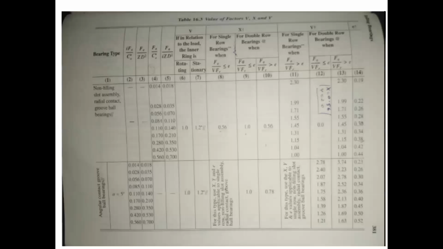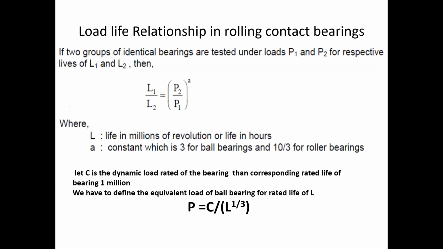The next important thing of our interest is the load life relationship in rolling contact bearing. For finding out the rated life for a particular load, that means to find the life for 90% reliability, it is very difficult to run the experiment again and again.